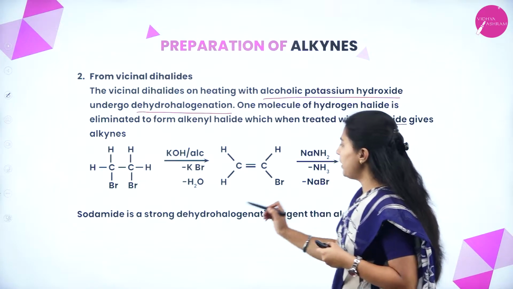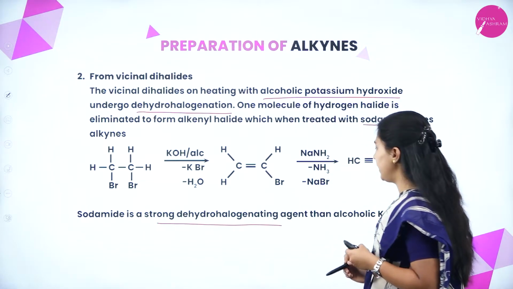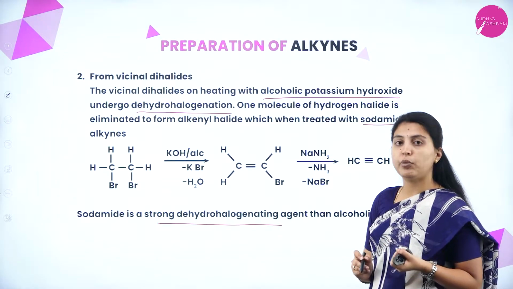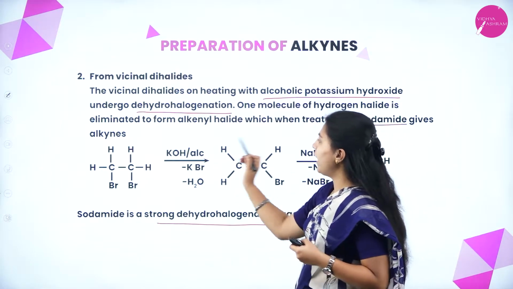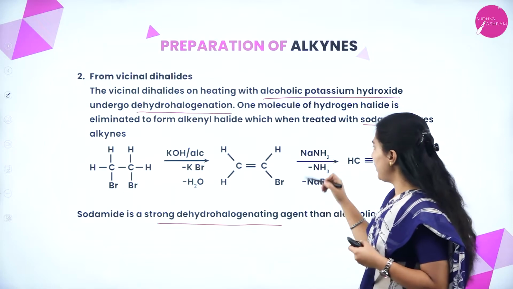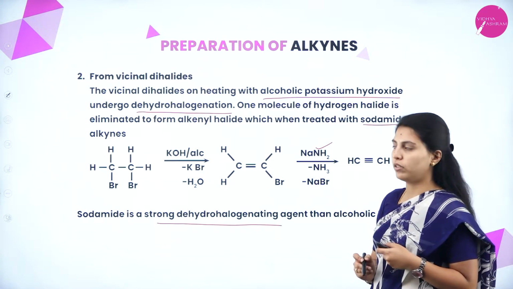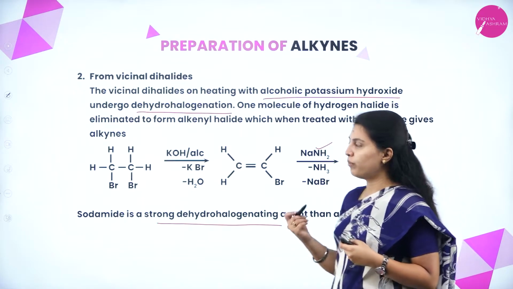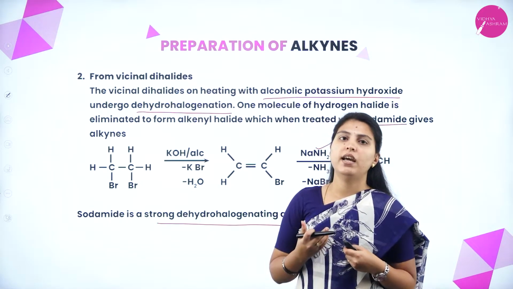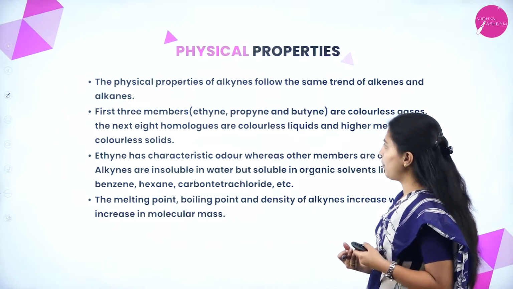Here sodamide is a stronger dehydrohalogenating agent than alcoholic potassium hydroxide. Here 2 dehydrohalogenating agents are used, but this one is stronger than potassium hydroxide. These are the 2 methods by which we can prepare alkynes. Moving on to the physical properties.